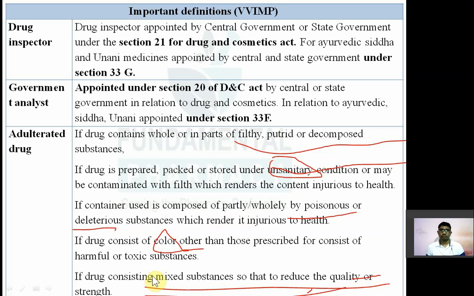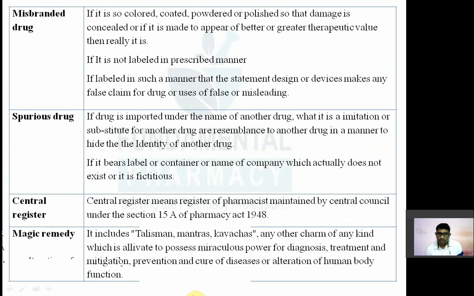If the drug consists of a mixture of substances so that it reduces the strength of the drug, that is known as adulterated. Remember these words: filthy, putrid, decomposed, unsanitary condition, poisonous container, poisonous and deleterious substances, and color. If you see these words, then it will be an adulterated drug. This is a trick to remember.